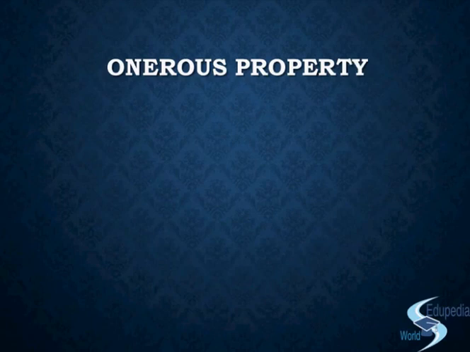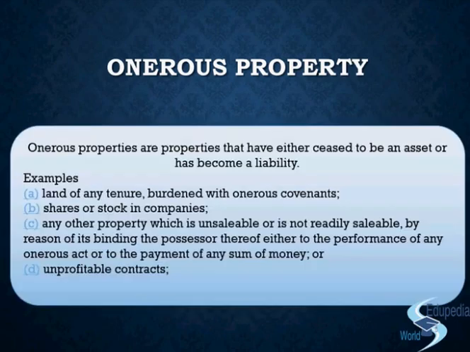What does the act say about onerous property? So onerous properties are the properties that have either ceased to be an asset or have become a liability, which means that the asset is not going to provide you any future economic benefit, but in return it is an obligation for you, right? Now let us understand the term onerous property with examples. So the first example that you can see on the screen is land of any tenure burdened with onerous covenant.